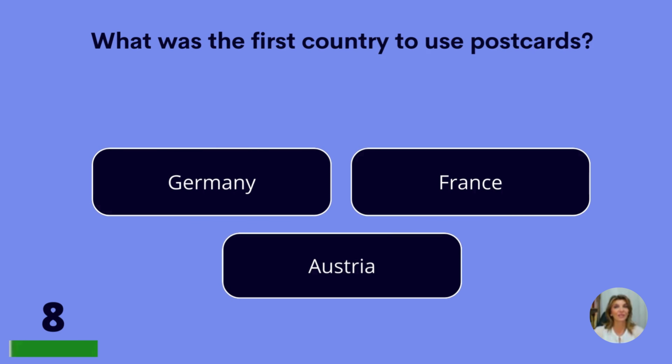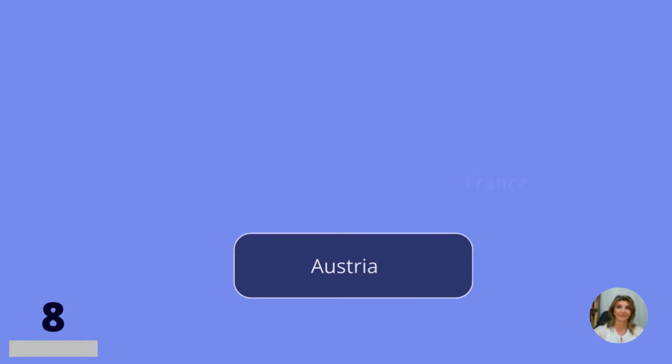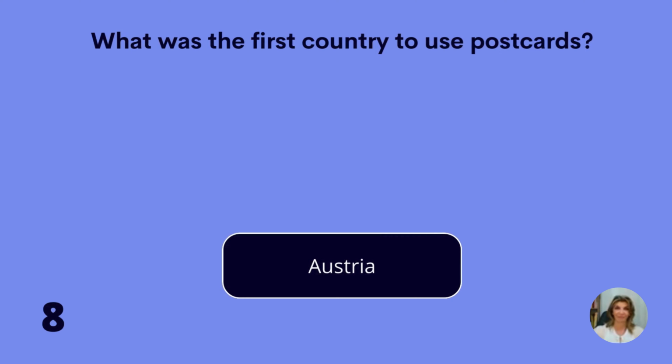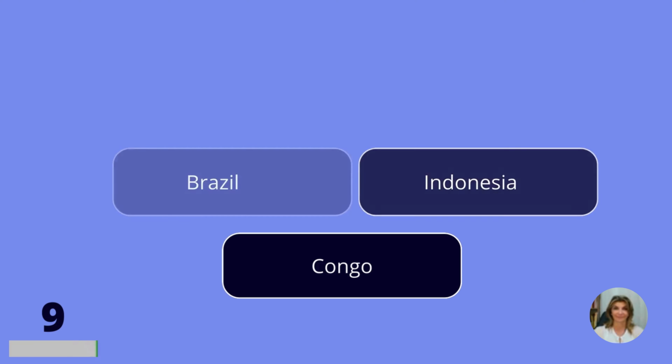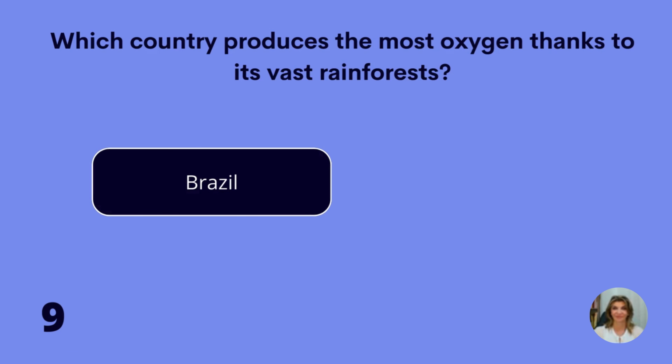What was the first country to use postcards? Germany, France, or Austria? Austria. Which country produces the most oxygen thanks to its vast rainforests? Brazil, Indonesia, or Congo? Brazil.